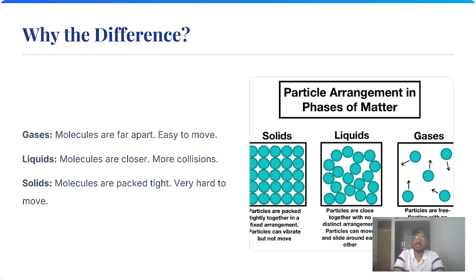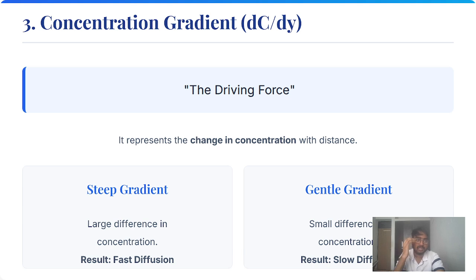In a solid, particles vibrate so that diffusion takes place, but they cannot move freely as compared to liquids and gases. Gas molecules are far apart, easy to move. Liquid molecules are closer, more collision takes place. Solid molecules are packed tight, very hard to move, but vibrate easily. Diffusion takes place through vibration.